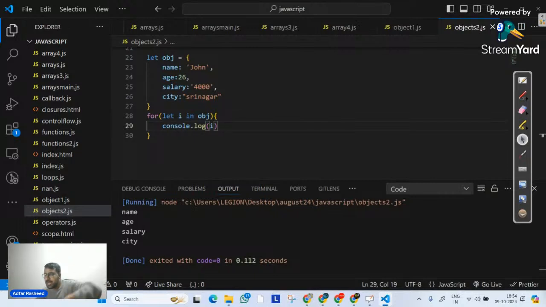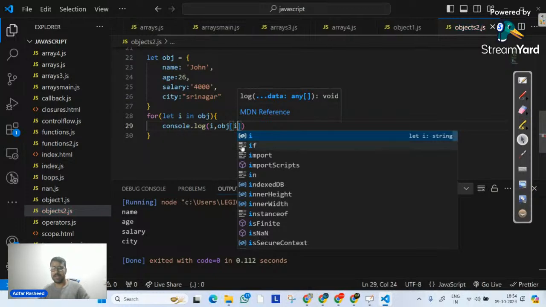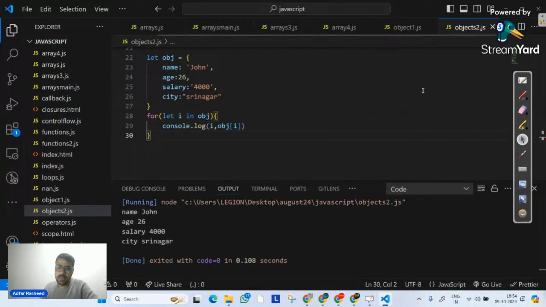Enumerable simply means if you are able to iterate on them, it is enumerable. Over here you can clearly see we can enumerate on them. And since I am getting it, I can also print it. I can print obj at the index of i. If I execute it, we can clearly see name John, age 26, salary 4,000, city Srinagar. So I am able to iterate over them. The answer is that by default, all the properties in an object, if they are created like this, are enumerable in nature.